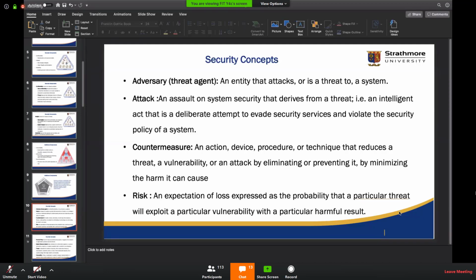So a threat would be, how do I put it, what actually takes advantage of a vulnerability? Like let's say there's a backdoor here. The threat is the occurrence or the bad thing that can happen because of that vulnerability. And then an attack would be the carrying out of a threat. Okay.